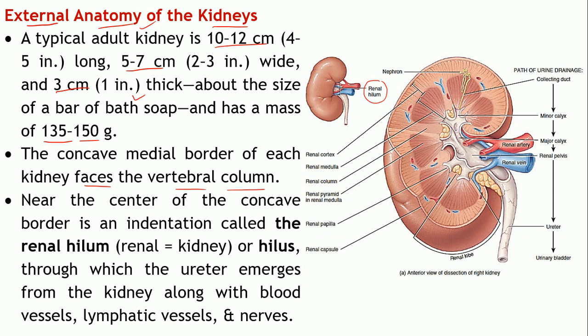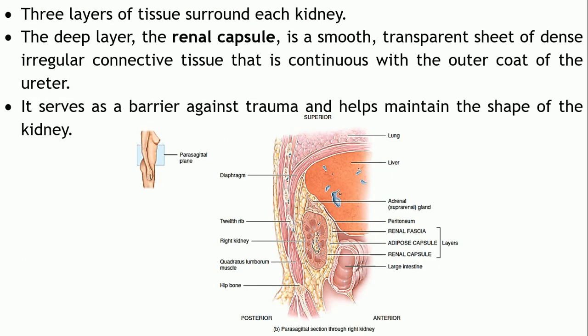Through this hilum emerges the ureter, right? This is your ureter, emerging from the kidney through the hilum. Apart from that, the blood vessels also enter and exit the kidneys through the hilum, even the lymphatic vessels and the nerves.